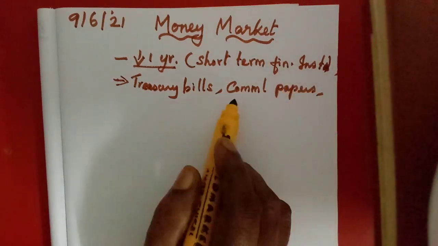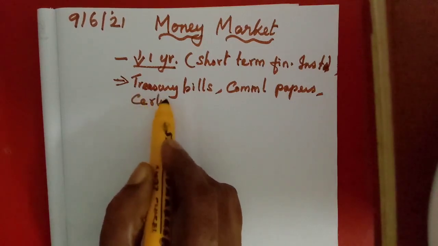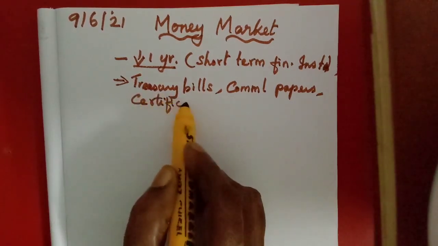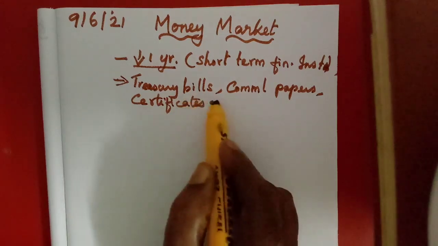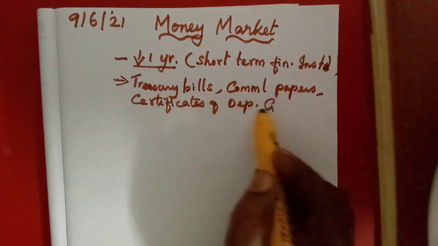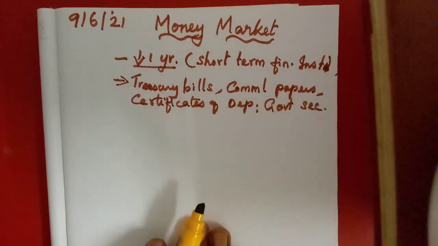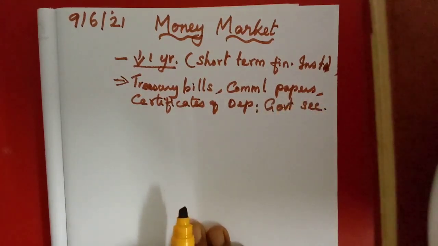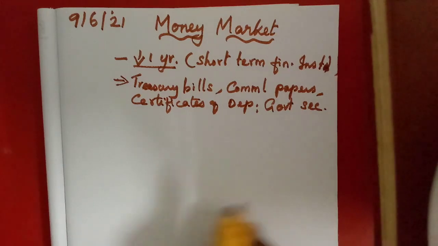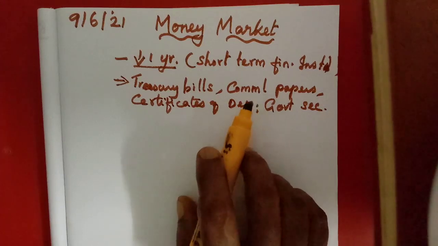Treasury bills, commercial bills, then certificates of deposit, in short we call CDs, and some other government securities. Maybe they may introduce some new securities also. These are the examples of money market instruments.